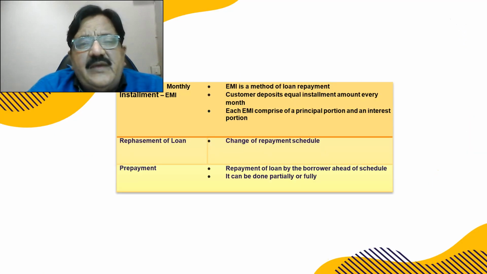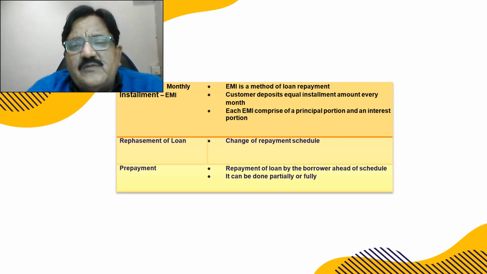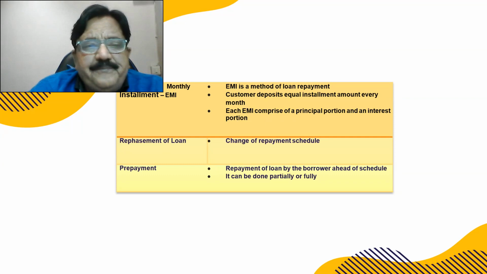So first is EMI, equated monthly installment, which remains constant throughout the repayment tenure. It consists of both principal and interest components. Each EMI comprises a principal portion and an interest portion, right?